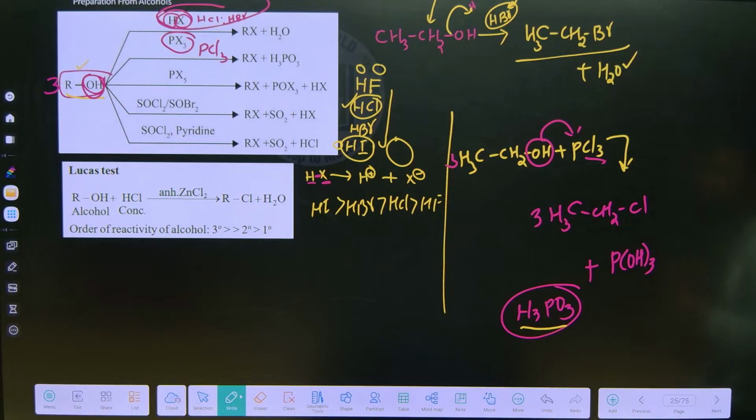In place of PX3 we have PX5. PX5 means like PCl5 you can take. Sir, but other one.